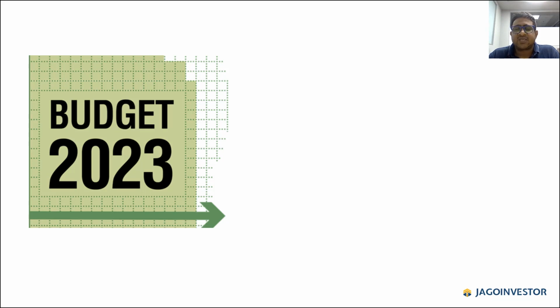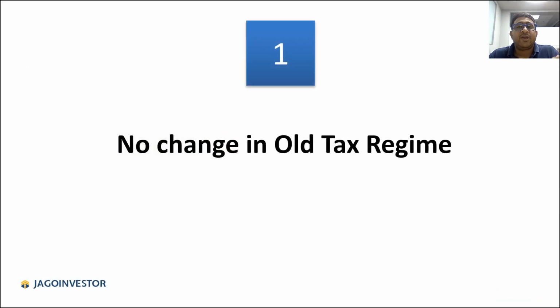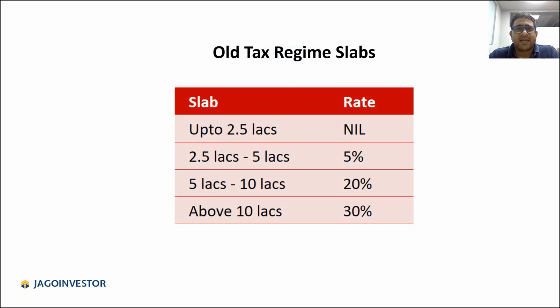I will start with the first point, that there are no changes done in old tax regime. You know, there is old tax regime and new tax regime. There was this confusion that changes have been done in the old tax regime, but that is not the case. The slabs are exactly the same as they were in old tax regime. So if you are going to claim anything like 80C, HRA, home loan interest, or medical insurance, this is the tax slab you are going to be in. So that's the first point.